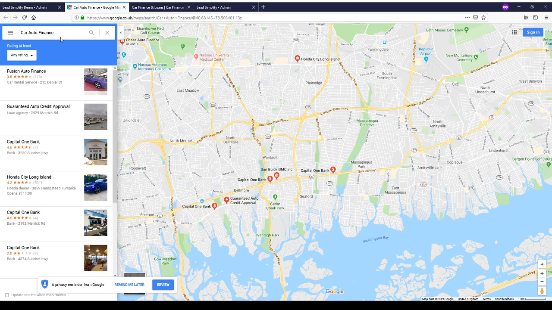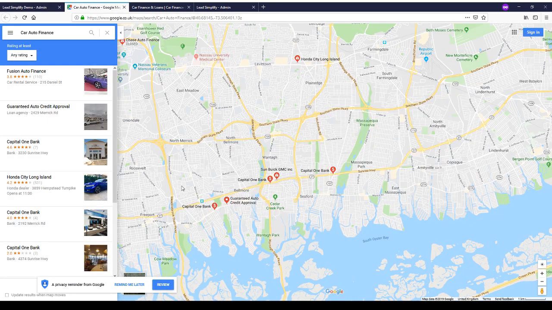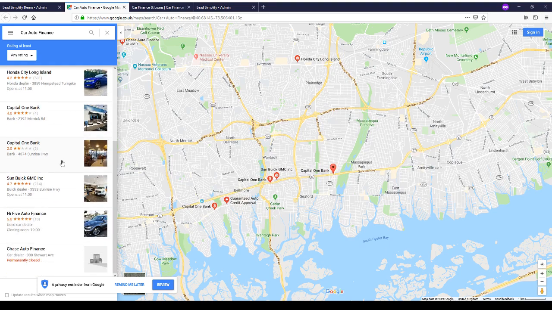that it performs a search in Google Maps for you for car auto finance, which is a name of the industry or niche that this lead has been submitted to. As you can see there, car auto finance. I'll show you how to set that up later on. And you can see a list of potential businesses. This gives you a bit of a shortcut really, but you can broaden this search to include more lead buyers. But this gives you an idea.